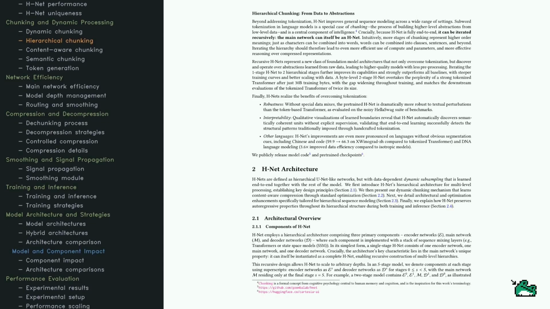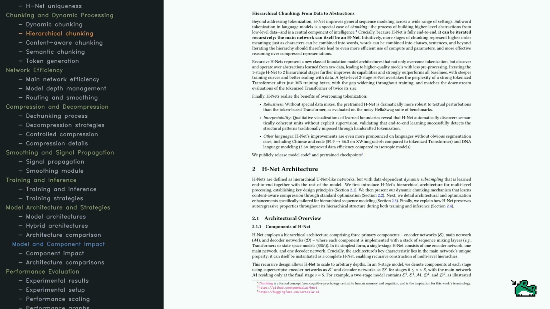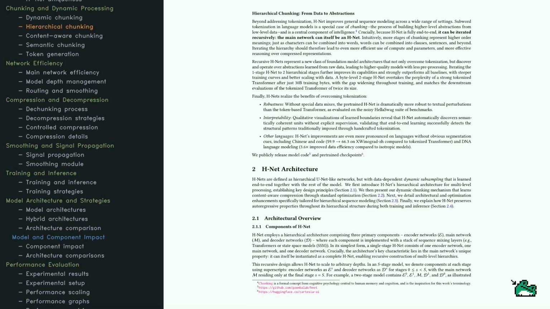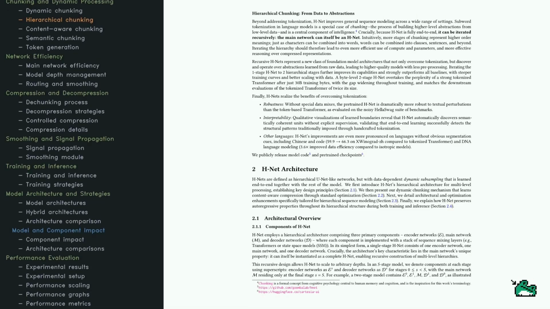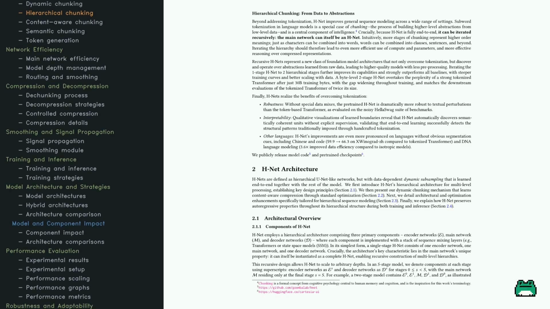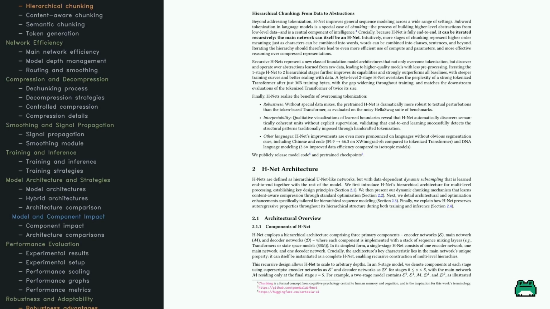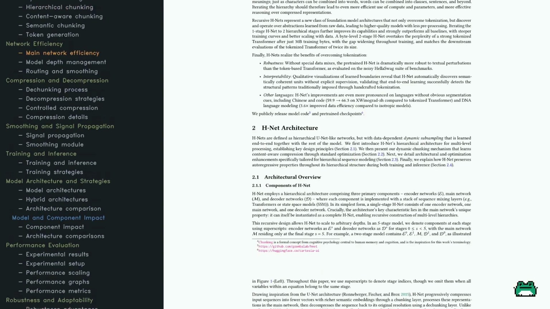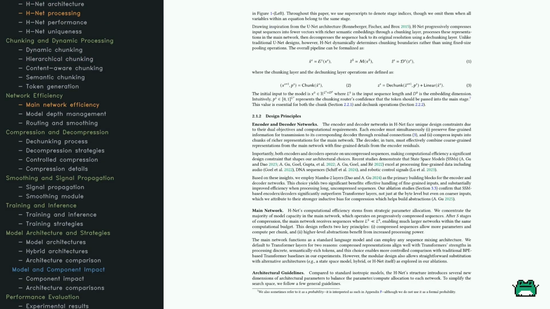Imagine the architecture of HNet like a U-Net, focusing on dynamic subsampling of data and learning everything end-to-end. It uses encoder networks, a main network, and decoder networks, allowing for flexible, scalable designs. Let's break down the HNet's processing system. Inspired by U-Net architectures, it compresses sequences into richer, smaller vectors, processes them, and then decompresses them back.